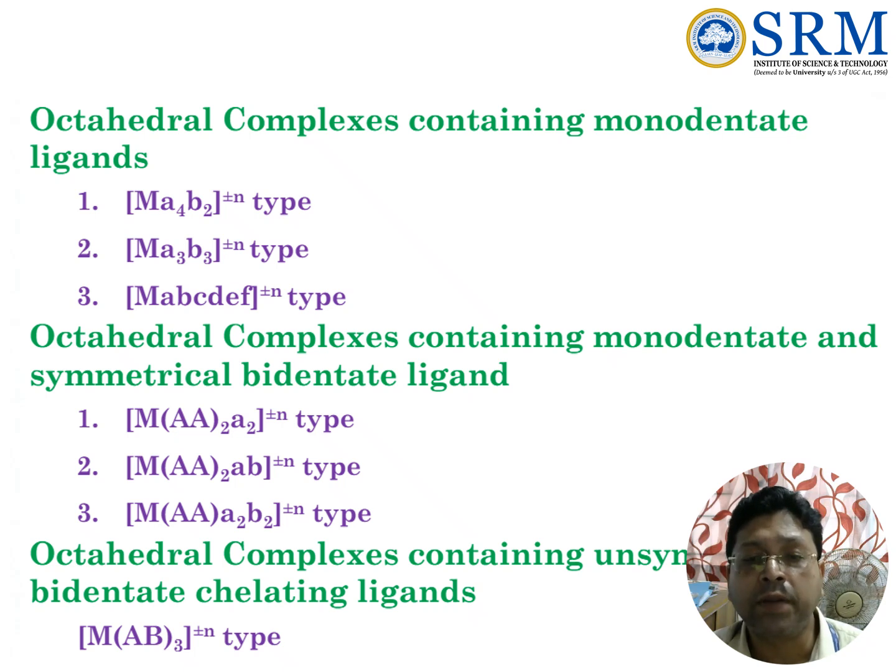Octahedral complexes containing monodentate and symmetrical bidentate ligand: MA2A2 type, MA2AB type, MA2B2 type, where A is the symmetrical bidentate ligand. And another one, octahedral complex containing unsymmetrical bidentate chelating ligand, MAB3 type.